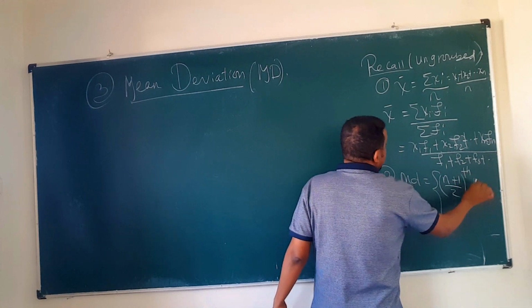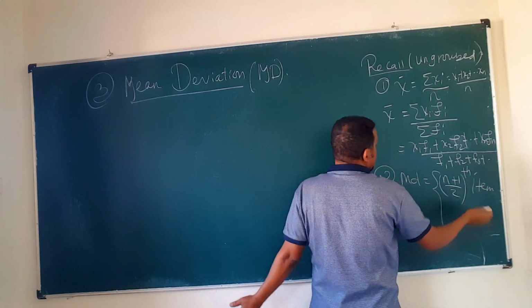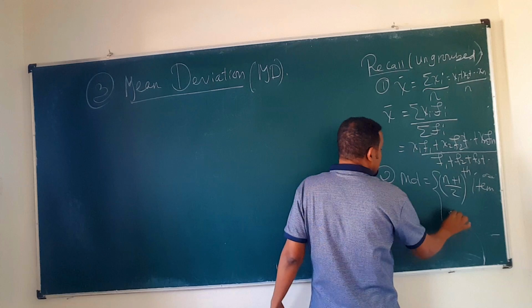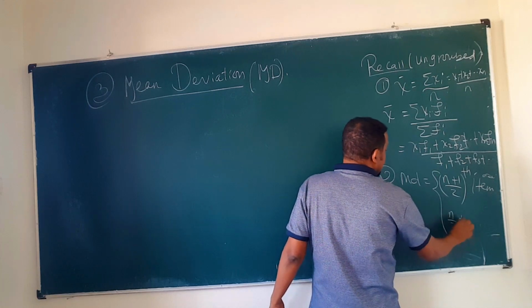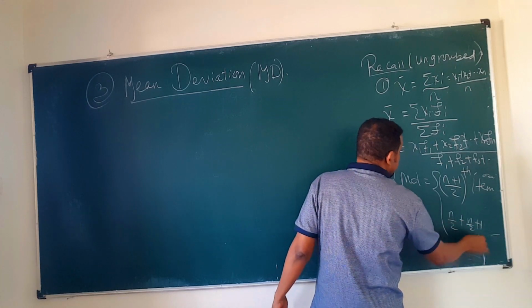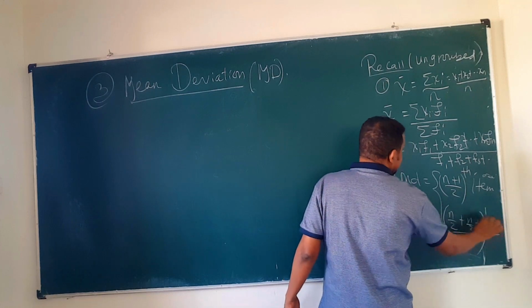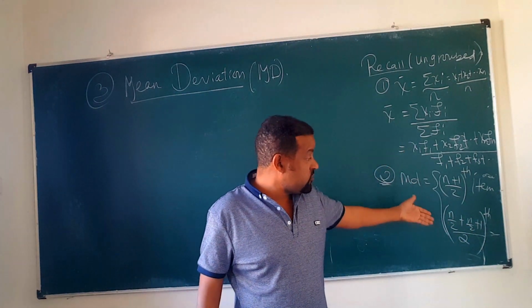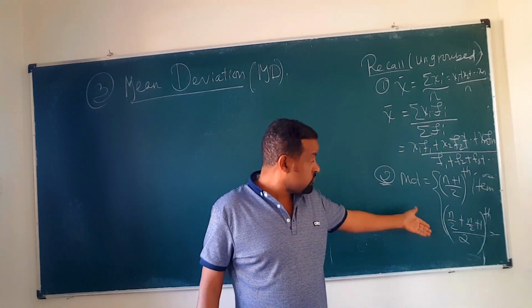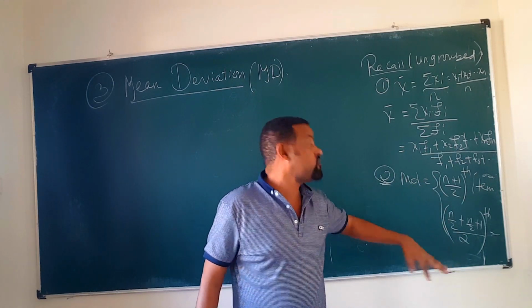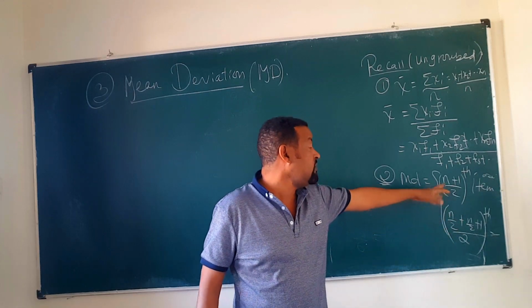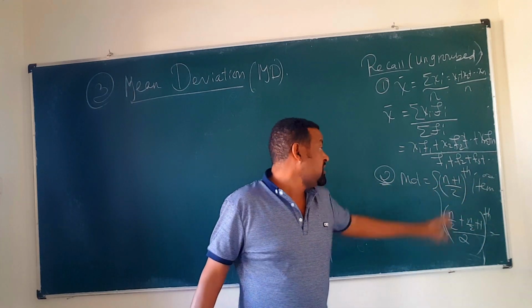If it is even, we take the items at n over 2 and n over 2 plus 1, and then divide their sum by 2. That item is the median.